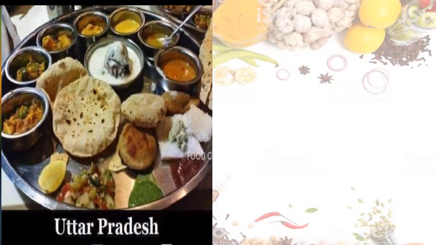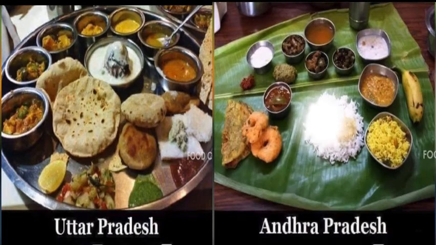Now students, we will go through the dishes from different states. See, this is a meal plate of Uttar Pradesh. You can see here different types of vegetables, roti and curd. This is of Andhra Pradesh. Here different types of rice we can see.